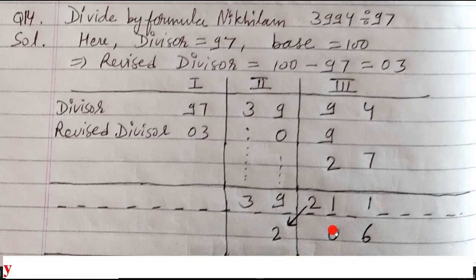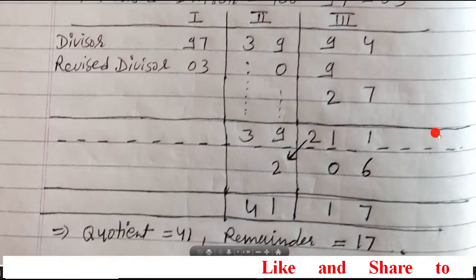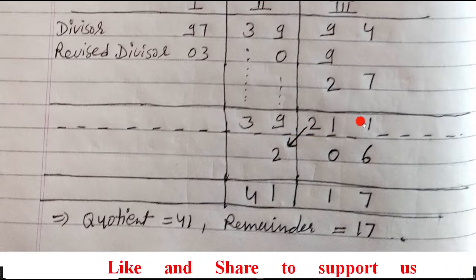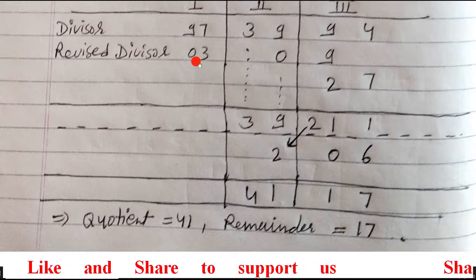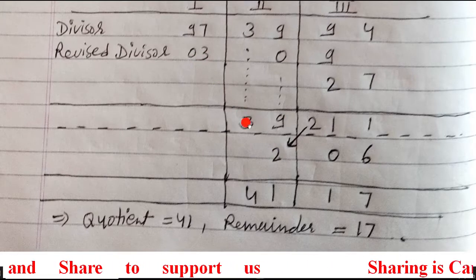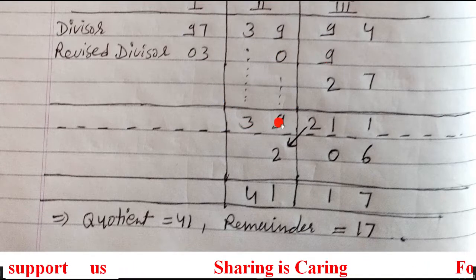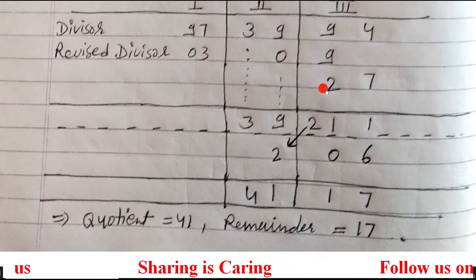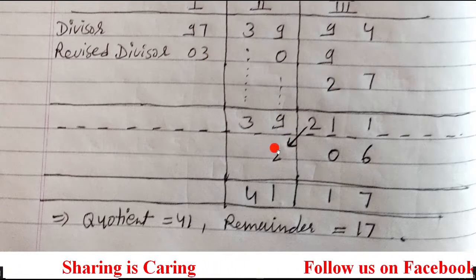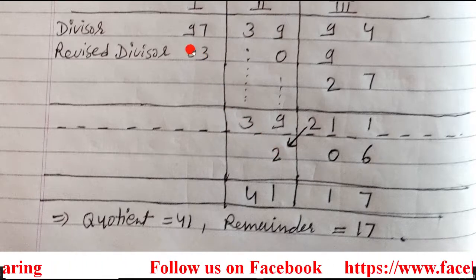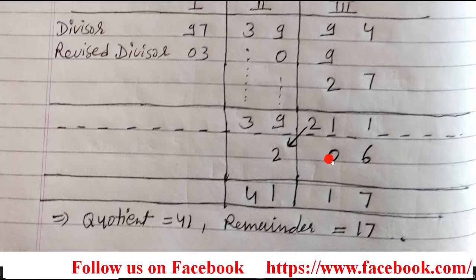To complete it, this is the process. This extreme number here, that is 2, you have to shift like this: just put the arrow and shift it. So when you put the arrow and shift it, 2 will come here. Now what remains here? 1 1. Now this 2 you have to multiply by 03, as we had done here. When we wrote here 3, we multiplied 03 by 3 and obtained 09. When we wrote here 9, we multiplied 03 by 9 and wrote here 27. Now since 2 shifted here, this 2 you have to multiply by 03. So when we multiply this 2 by 03, we will get 06.